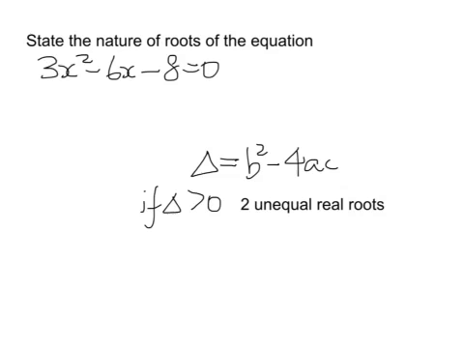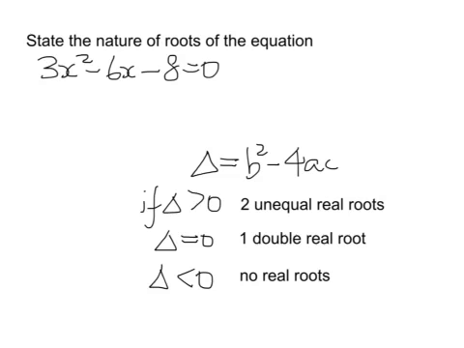If delta equals 0, then we'll have one double real root. And if delta is less than 0, then there's no real roots at all.